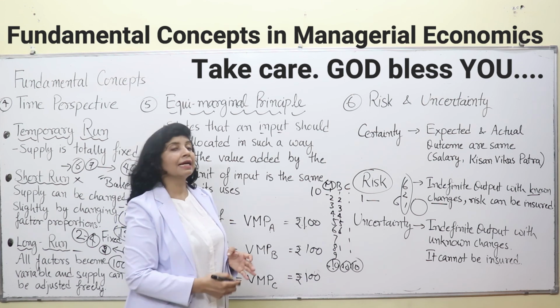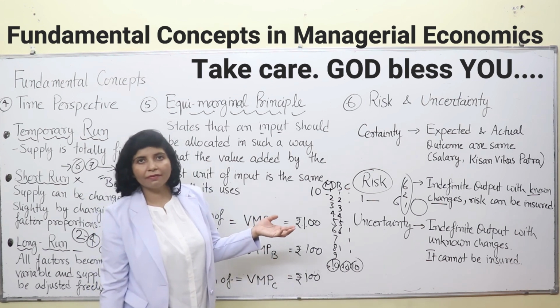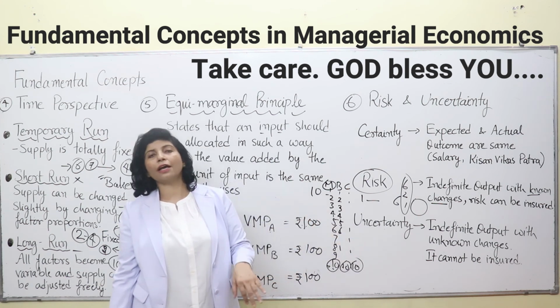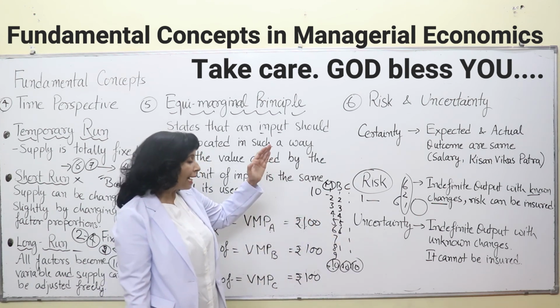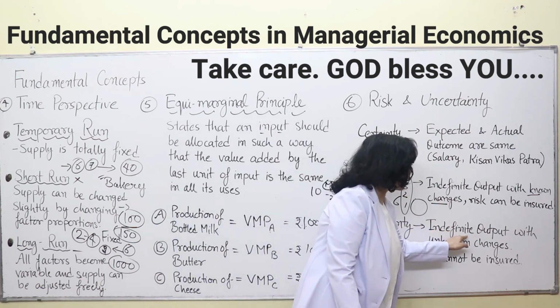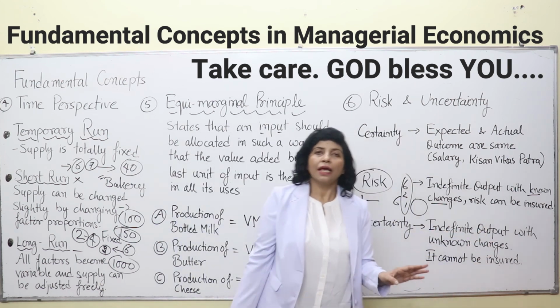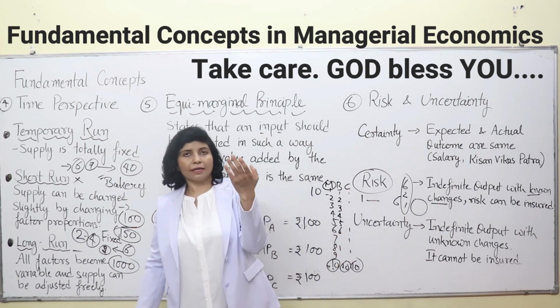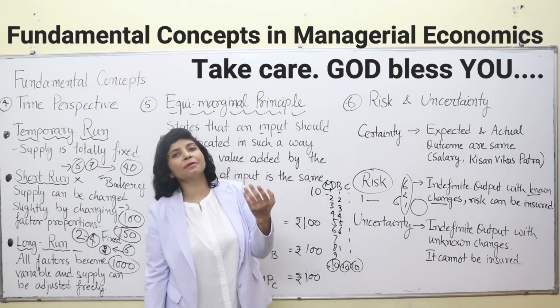Risk is also like when you invest your money anywhere. You know the possibilities: either you will lose that money or you will gain profit. But uncertainty is not that. Uncertainty is indefinite output with unknown chances. In future you may not know if a certain business will give you profit or not, or whether you will do that business or not.